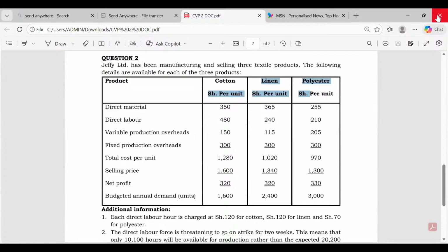How did we get it? This is per unit, so we took 300 times 1600, because this is for one unit times this 1600 demand, plus 300 times 2400, plus 300 times 3000. That is how we got our total fixed cost, which will remain constant throughout.